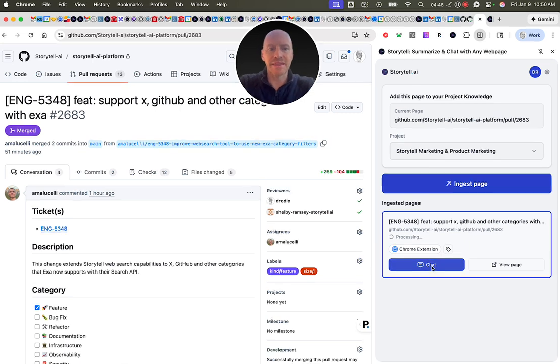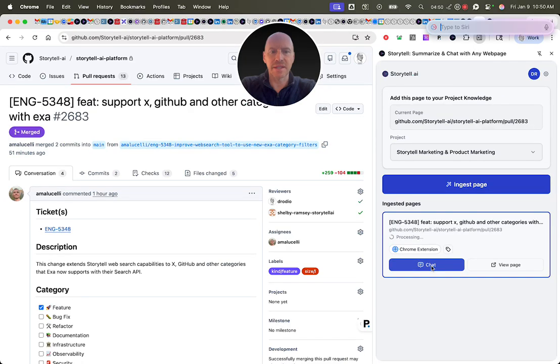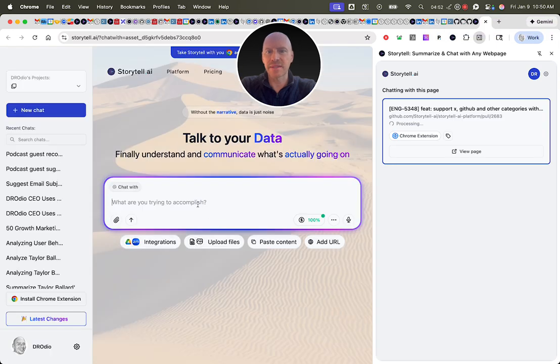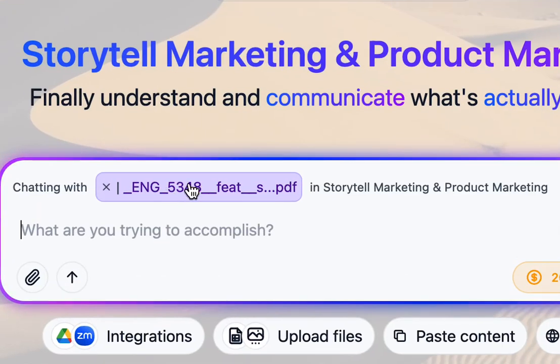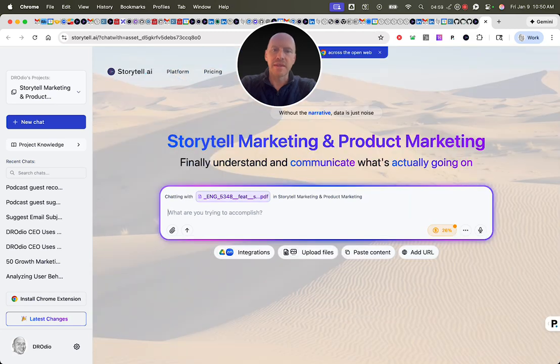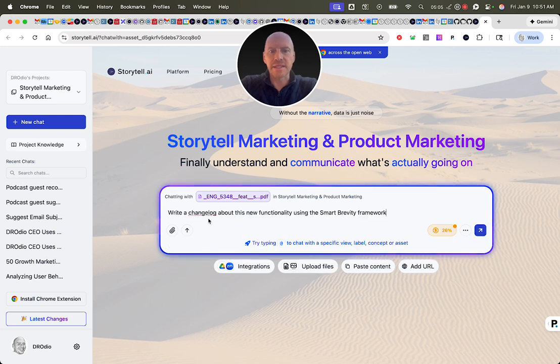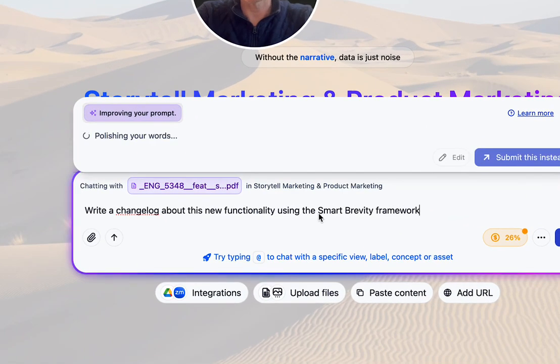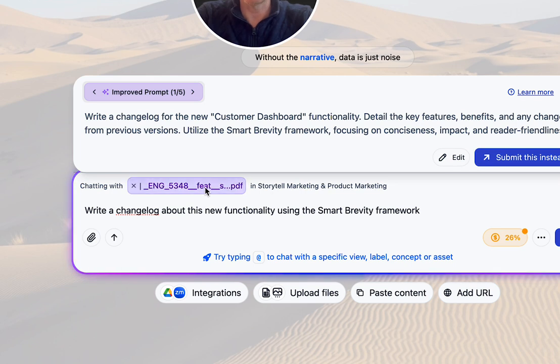Now when I hit the chat button in the Chrome extension, I'm able to chat with this specific functionality. We can see that I'm chatting with this specific page that I just ingested. This is where our CX team is able to write a change log from this. So I'll show you what that looks like. We like to use the Smart Brevity framework. So we can see that we're already chatting with this one page.